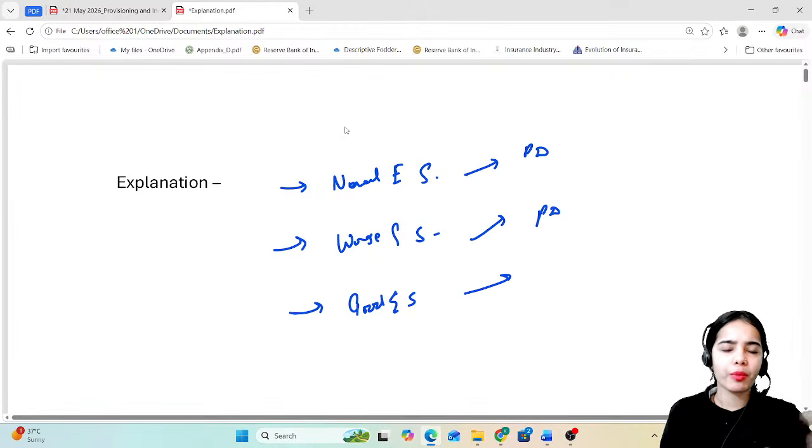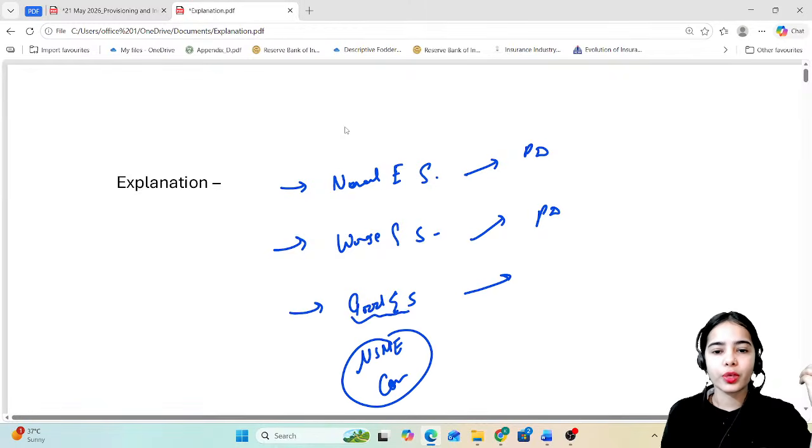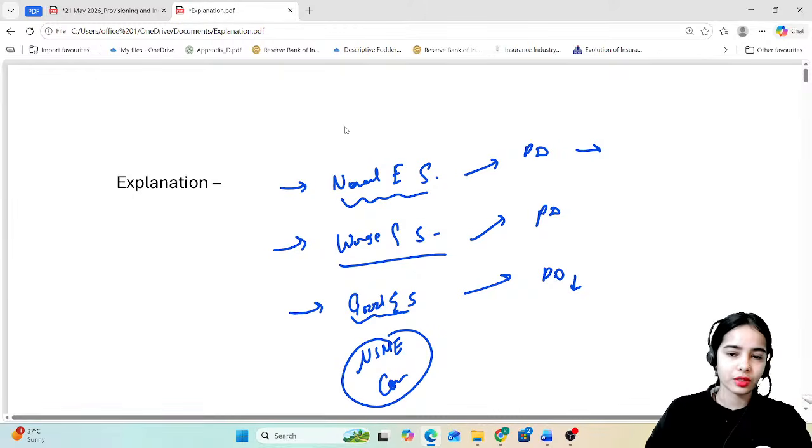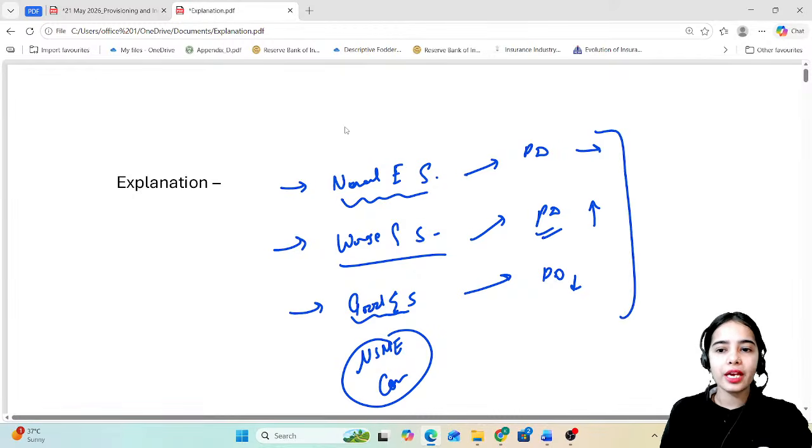Okay, in the good economic situation, for micro, small, medium enterprises and for corporates, when there is a boom in the economy, the probability of default will be less. While in the normal economic situation, the probability of default will still be minor. But in the worst economic situation, because of external or internal factors, if the economic situation has worsened, the probability of default might increase. So the average is taken.